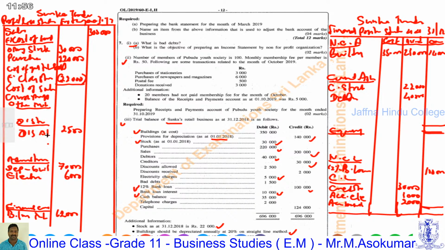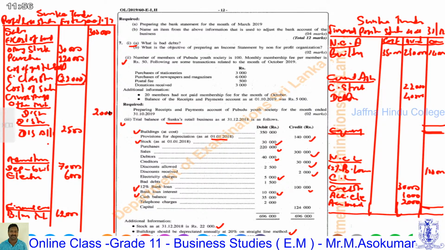Discount allowed, 2,500, is a distribution expense. Discount received, 2,000, is other income.